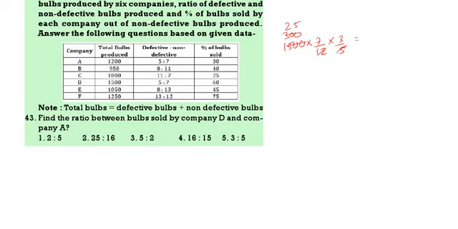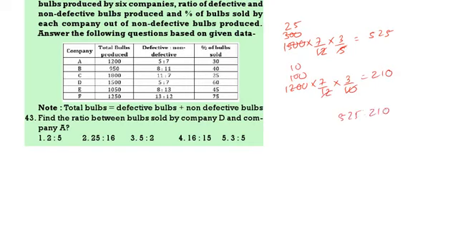So 12 5s are 60, 12 2s, 24. 175 into 3, that is 525. Now coming to A, 1200 into 7 by 12 into 3 by 10. This is 100, this is 10. 210. Now 525 is to 210.